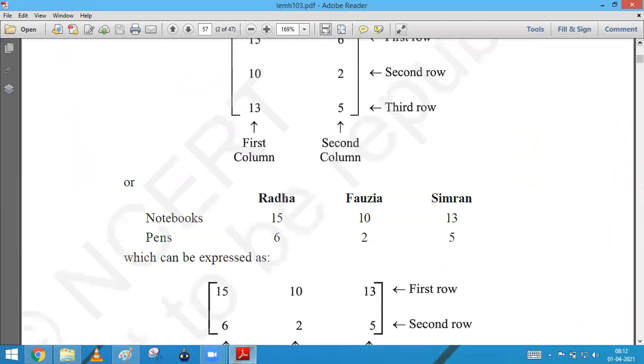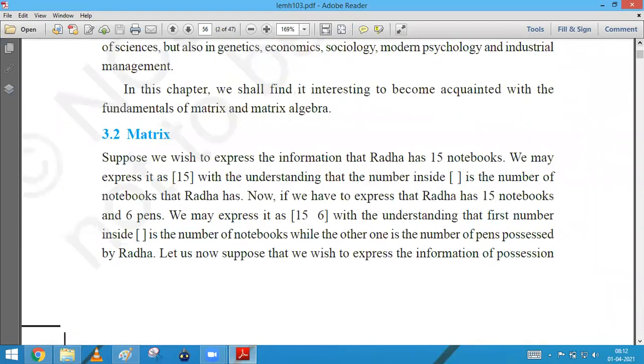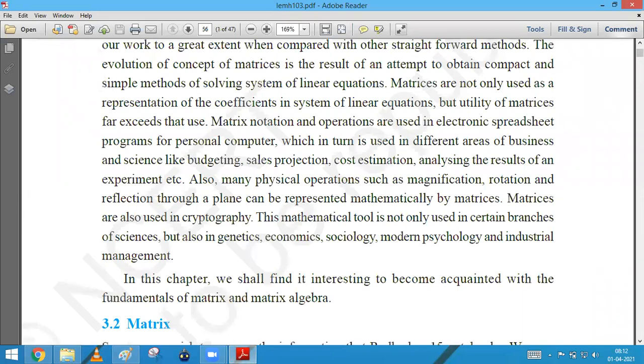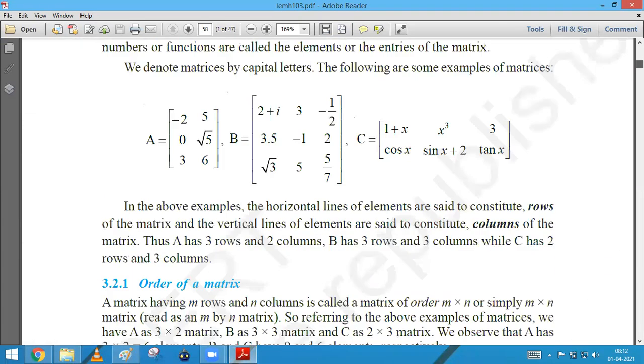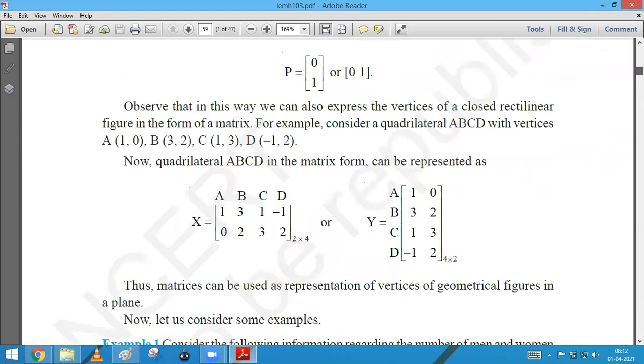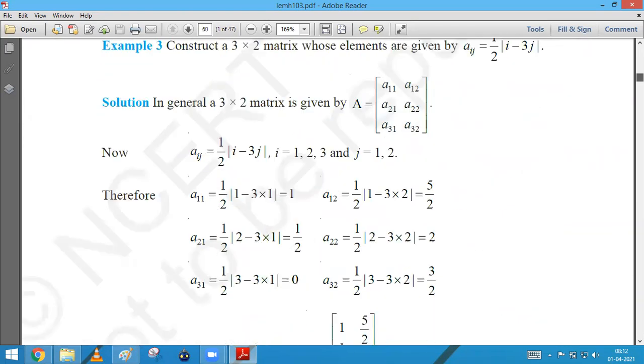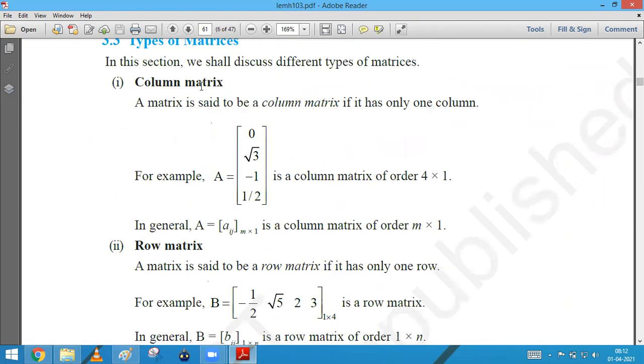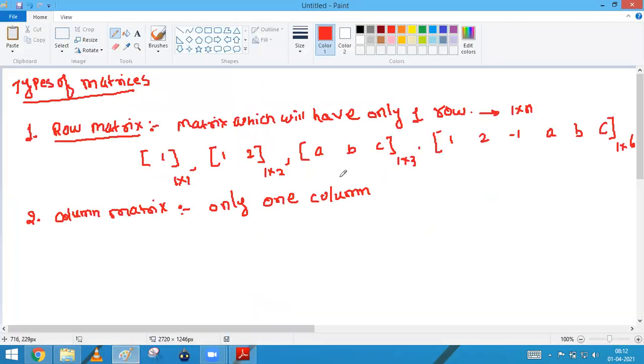You can look at here also the definition of the column matrix. Just a second. So you go through the types of matrix. This is in the types of matrix. The column matrix, okay, the row matrix, the matrix which is associated with only one row is called a row matrix, or a matrix which is associated with only one column is called what? Column matrix. So only one column.